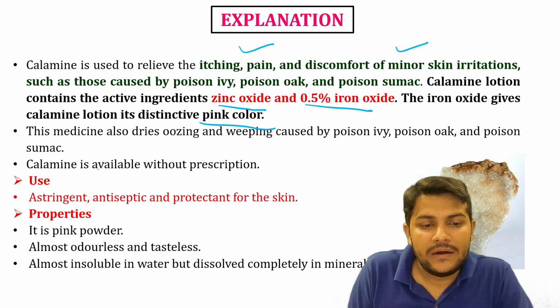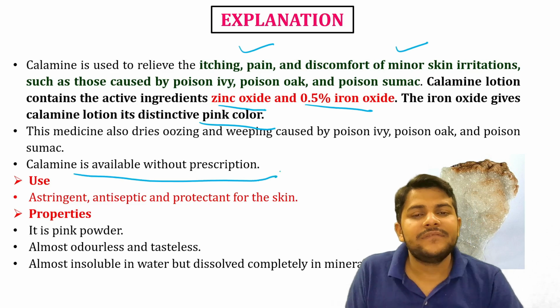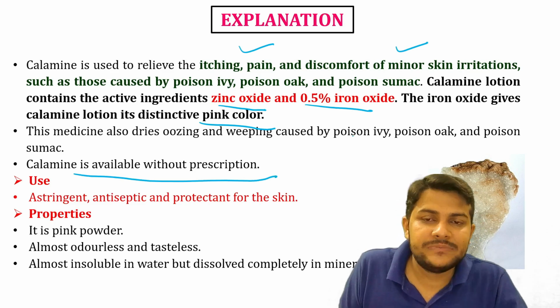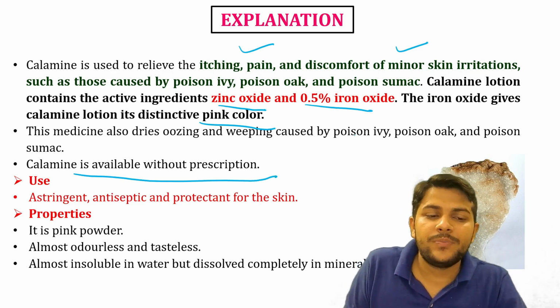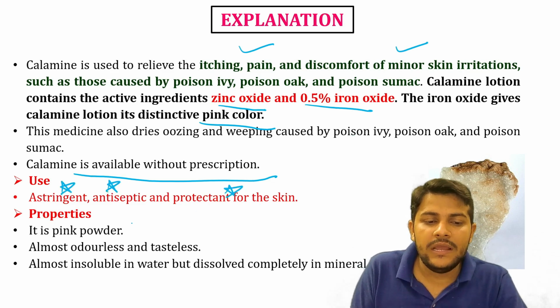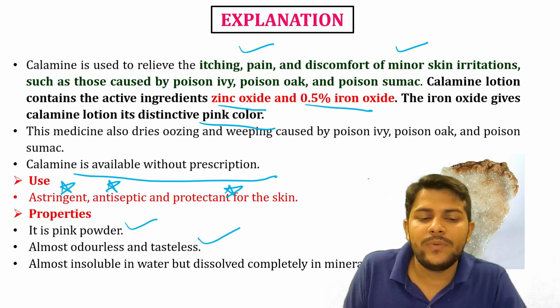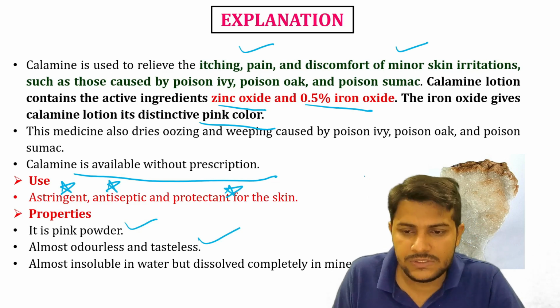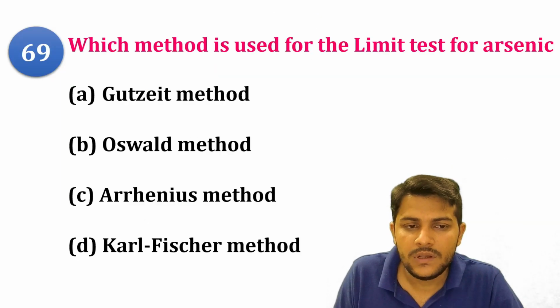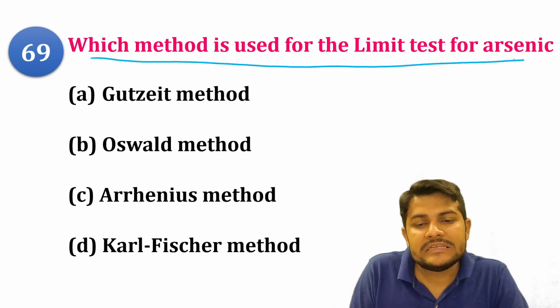Question for you: which of the following is used for the limit test of arsenic? There is the jet apparatus, the Ostwald method, that is related to gases. Arrhenius method, I told you that the Arrhenius equation is there, that basically deals with activation energy. Karl Fischer method, that is related to the analysis part. So there is only a single option, the Gutzeit method, that is used for the limit test of arsenic.